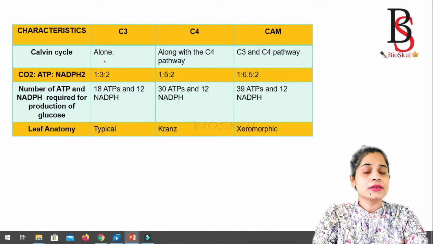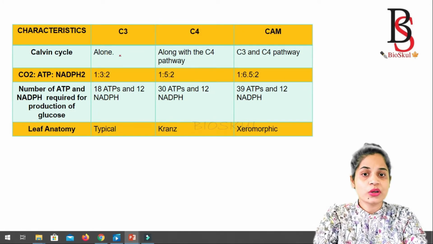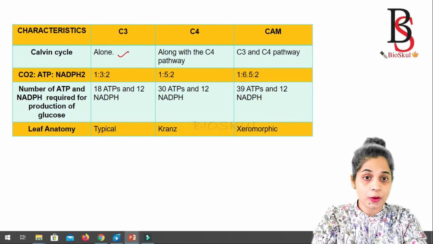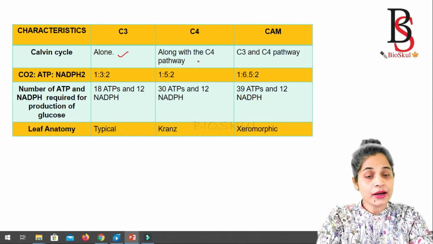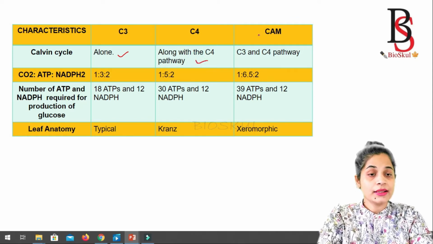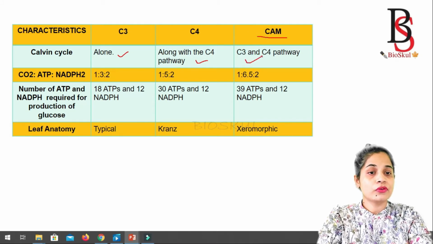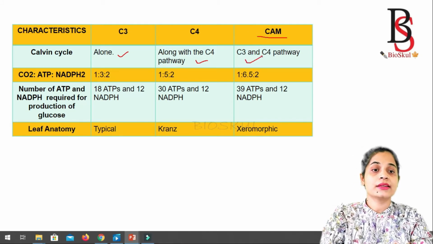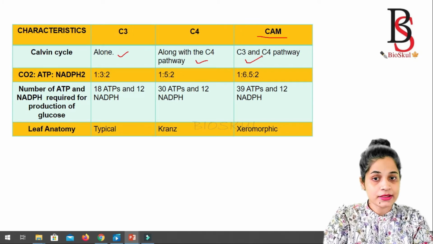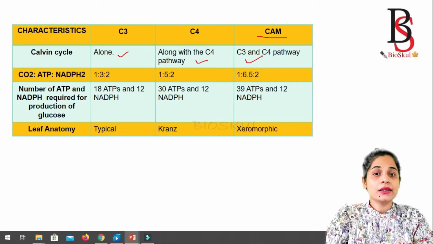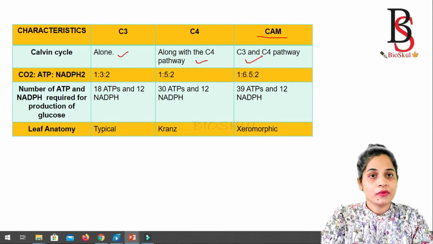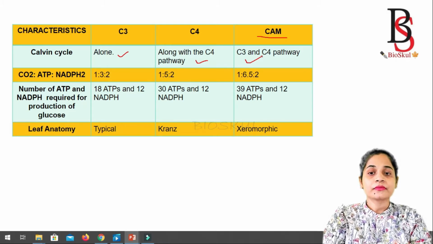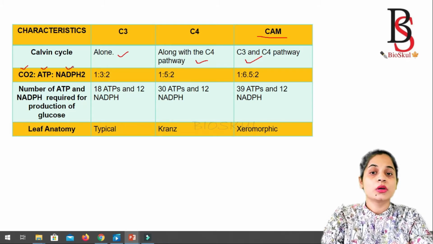The C3 pathway is also known as the Calvin cycle. So here only the Calvin cycle is operated. In the C4 pathway, you will find the Calvin cycle operated along with the C4 pathway. And in the CAM, both the C3 and the C4 pathway, that is both the Calvin cycle and the C4 pathway, take place. So the Calvin cycle or the C3 cycle is common in the C4, CAM, and also the C3 pathway.